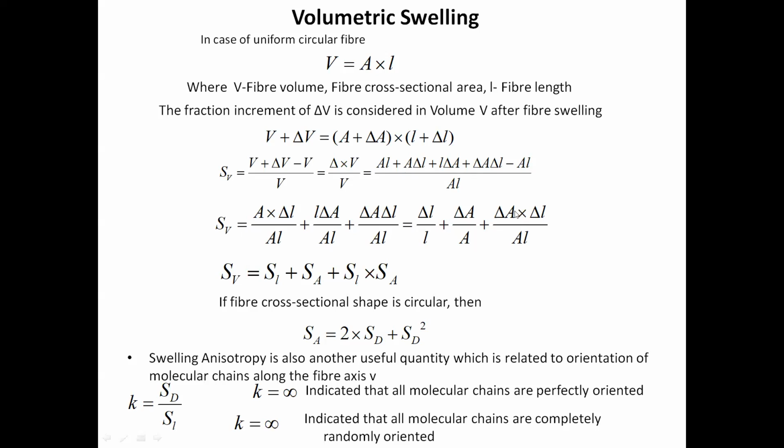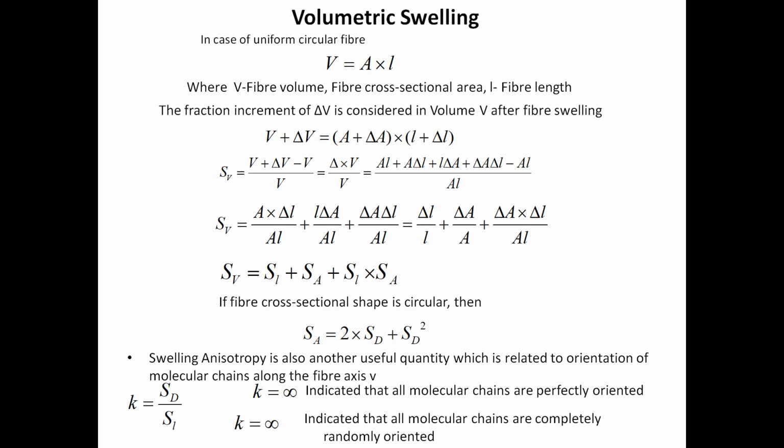So here we can write delta A upon A and delta L upon L. So this equation can be written as SV equal to SL plus SA plus SA times SL, where delta L upon L is SL and delta A upon A is SA. So SV means volumetric swelling.